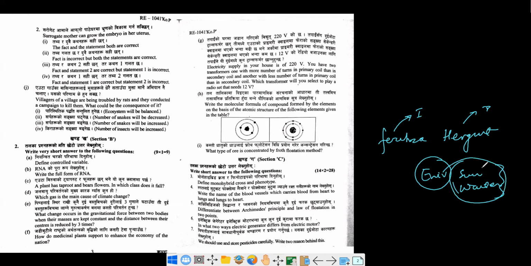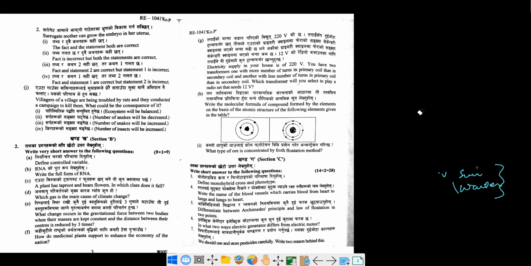Those variables which won't be altered along with the independent one, they are basically called the controlled. So in this particular experiment that I've just given, the example is sunlight, water amount and other external factors that we have to keep constant. They are controlled variables. So in a very short statement, those variables which are to be controlled during the time of examination are called control variables.